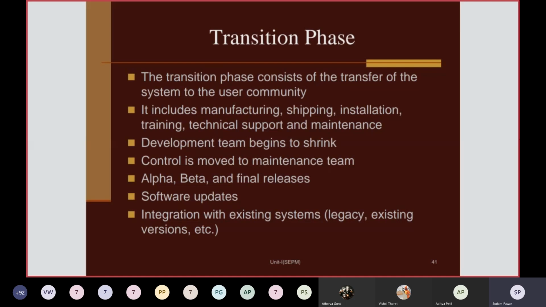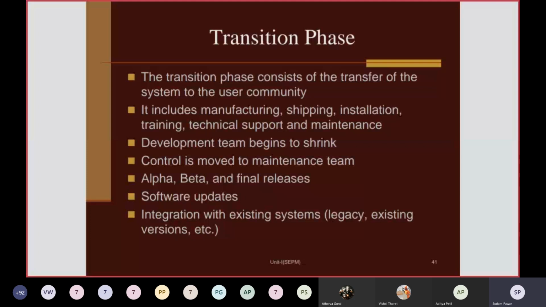And in the transition phase, the development team begins to shrink because the software is ready to use. The maintenance team will take over from the development team, and the number of people in the maintenance team will be smaller compared to the development team, so it will be small in size, and control is moved to the maintenance team. Then alpha, beta, and final releases will be done.